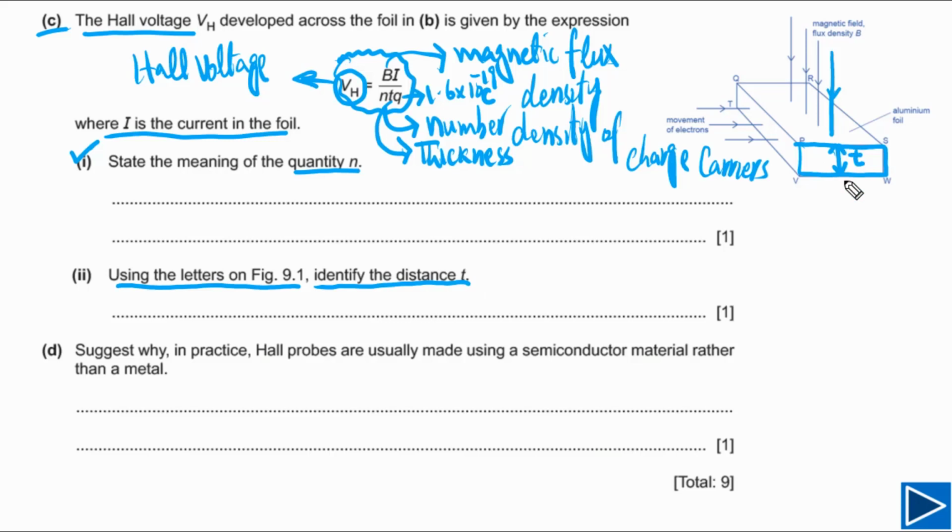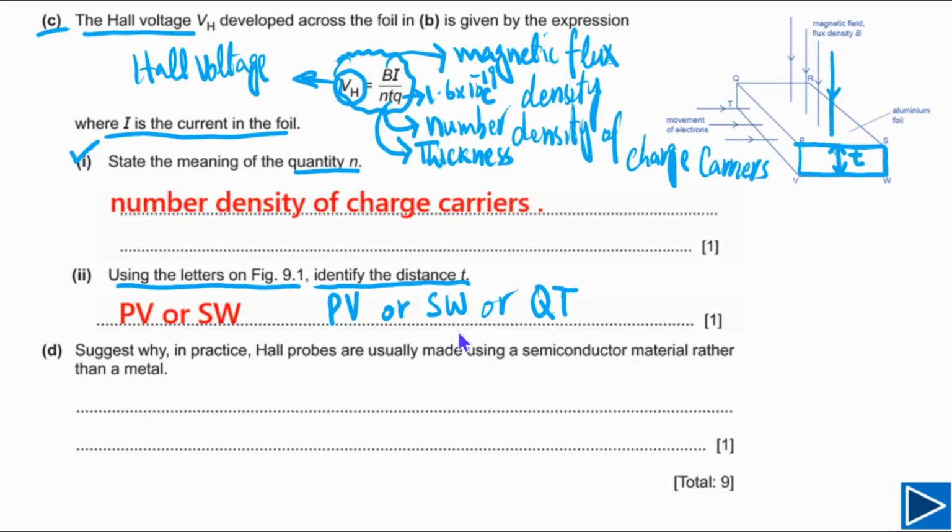So the distance T, this we need to identify. Simply we can write down this distance is equal to PV, or you can say this is equal to SW. You can also say that this is equal to QT. So this is how you can write down your answers. Simply you have to write down number density of charge carriers, PV, SW, even you can write QT.